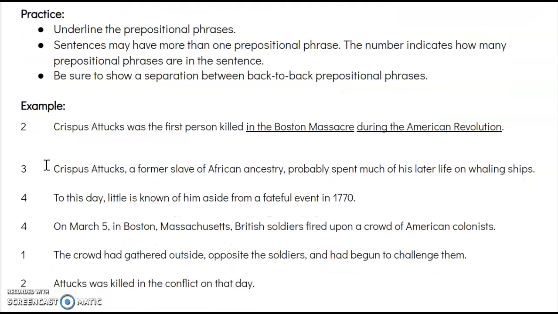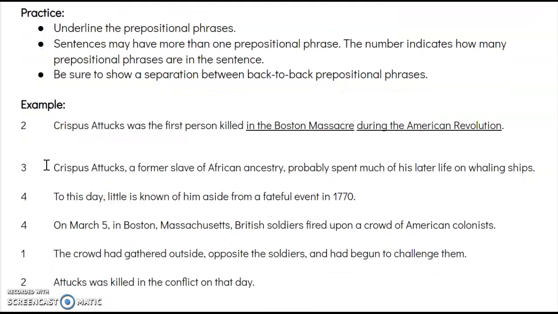So here is the practice that you're going to be working on. You're going to underline the prepositional phrases. Sentences may have more than one prepositional phrase. The number before each sentence indicates how many prepositional phrases are in that sentence. And this little note here says, be sure to show a separation between back-to-back prepositional phrases, and I'll show you that in the example. All right, so here's an example.